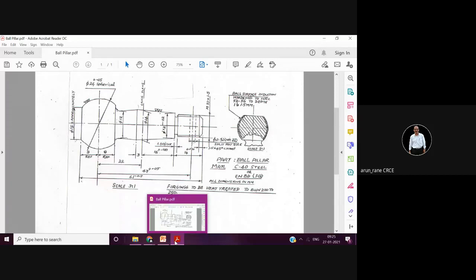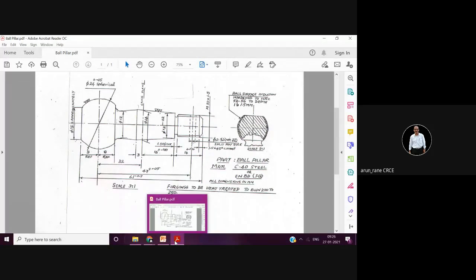Then ASTM standards. ASTM stands for American Society for Testing Materials. So ASTM 110. Then another standard is SAE, that is Society of Automotive Engineers. So SAE 4620 or SAE 3120. So what I told: ISI standard, then ASTM standards, then SAE standards, then DIN standard. DIN is a German standard.